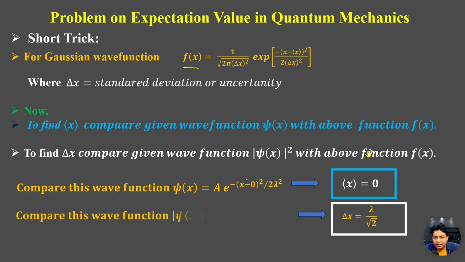Similarly, to find the value of delta x, means uncertainty of x, compare the mod psi square. So mod psi square will be a e to the power minus x minus 0 whole square divided by lambda square. So if we compare this, delta x will be lambda by root 2. In this way, we can directly calculate by using this wave function f(x) in the general form.